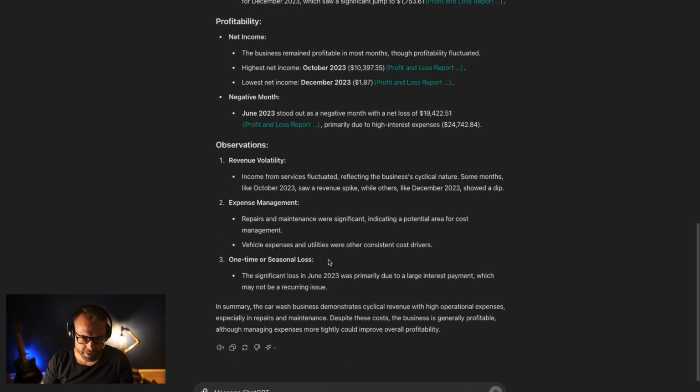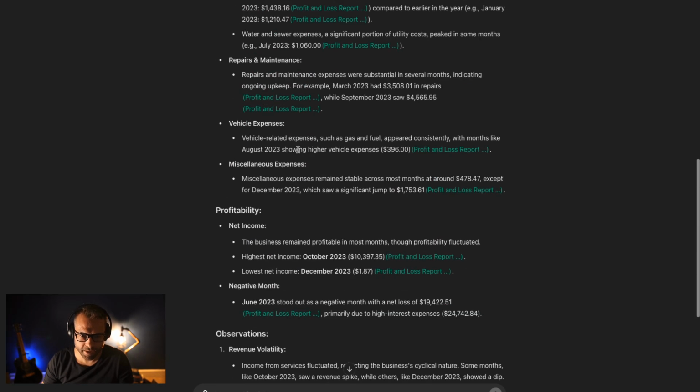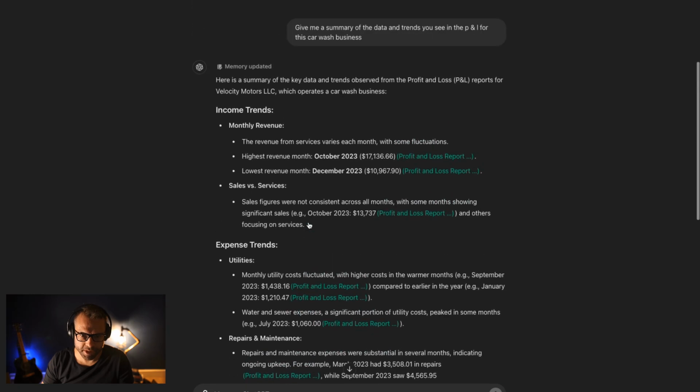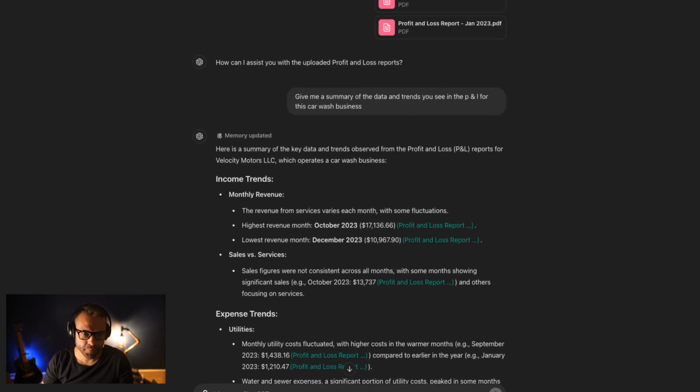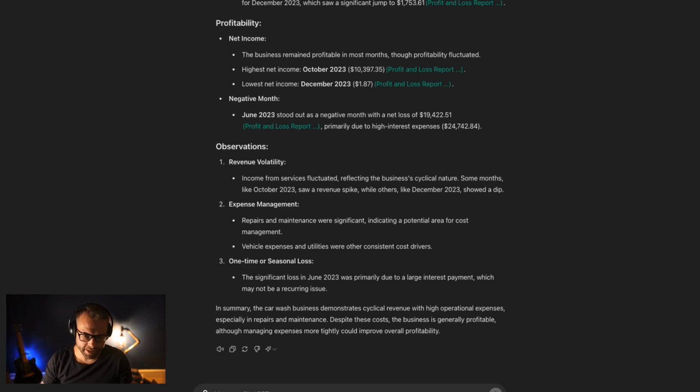Let's see what else it might say. Significant loss in June 2023, primarily due to large interest payments. So let's go fact check that, and see if there are any other months we can take a look at. Here we're looking at June 2023, and we are going to see if there was, in fact, a large interest payment. There was. $24,000. Awesome. So it looks like it's taken in all the information.